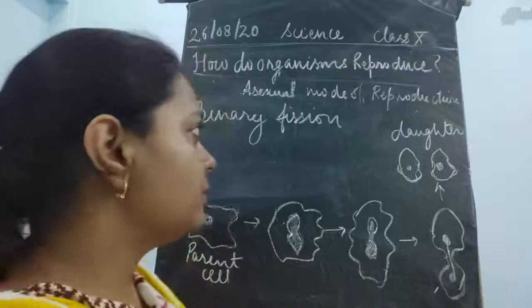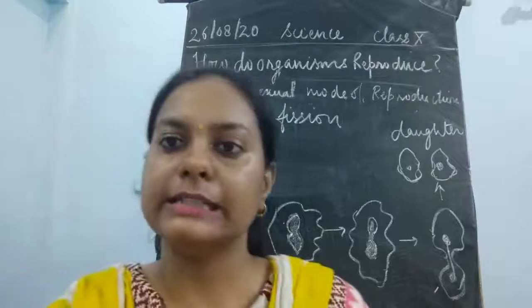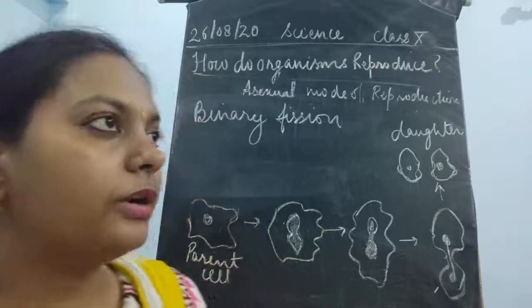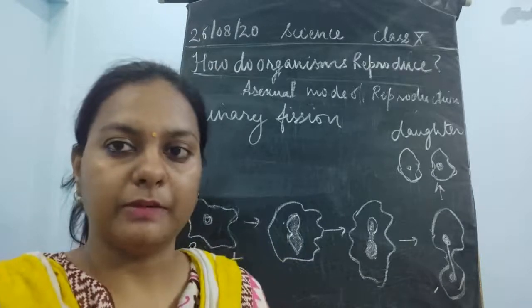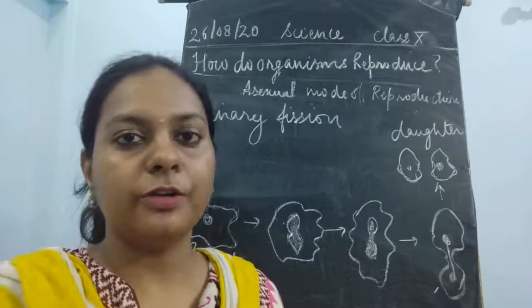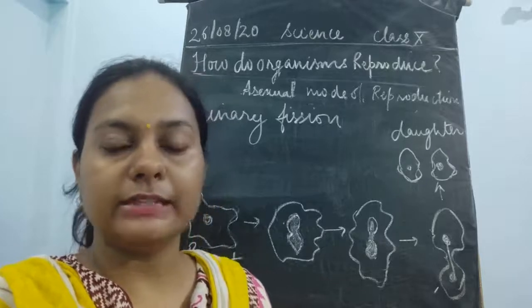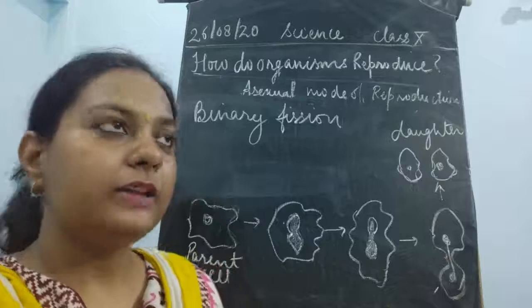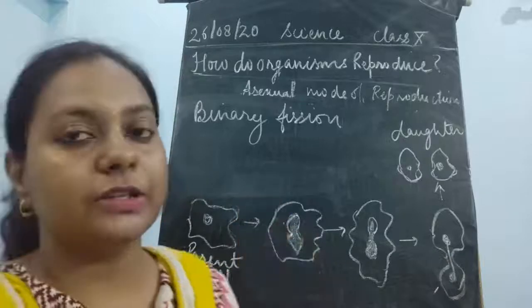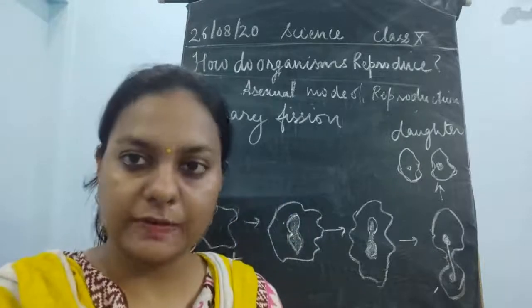So this was about binary fission, children. In the next class, I'll discuss the next type of fission, which is multiple fission. That's all for today's video. Today we discussed the various types of asexual modes of reproduction, and we saw the first mode of reproduction, fission, which means division of cells.